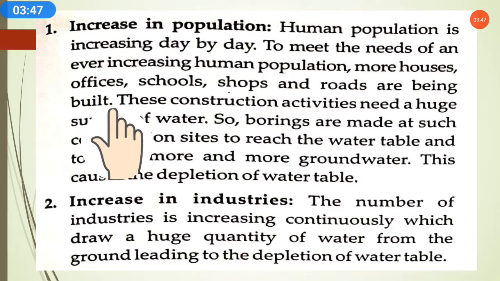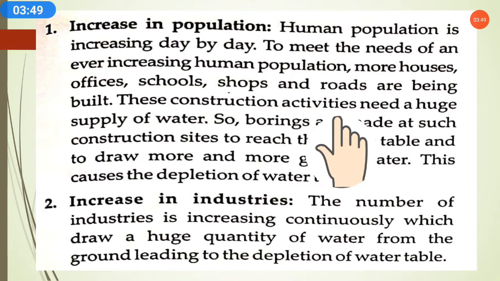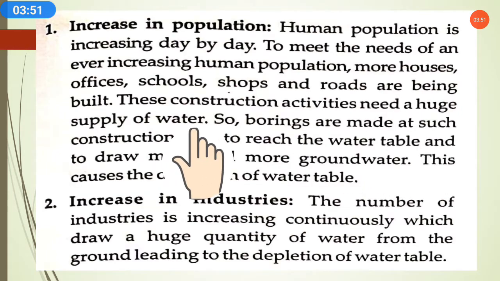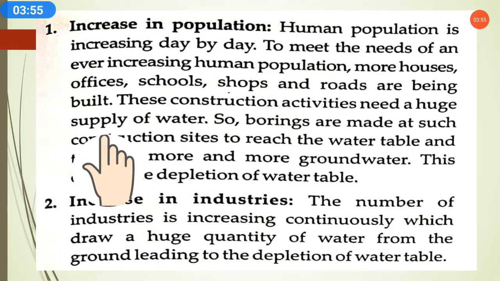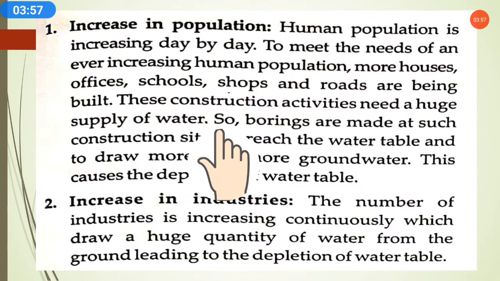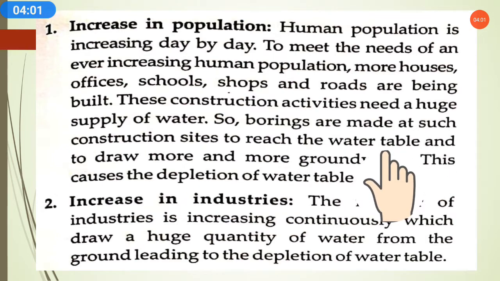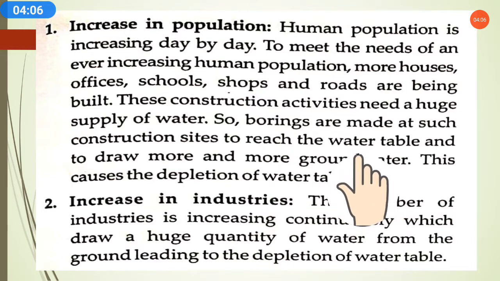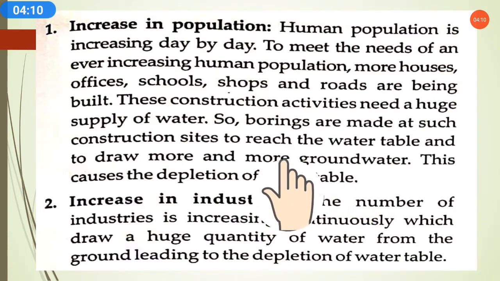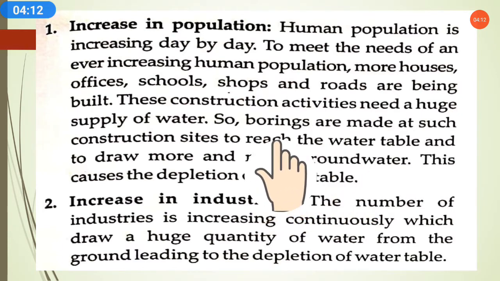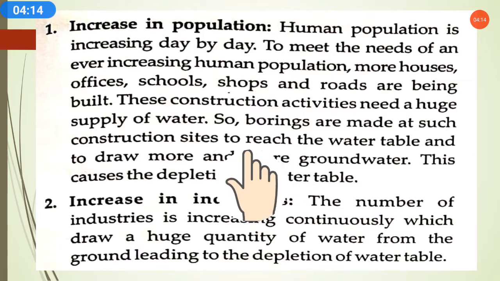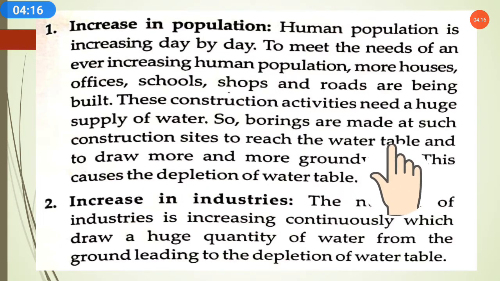All this construction will require water. These construction activities need a huge supply of water. As we know, during construction too much water is required. So borings are made at such construction sites to reach the water table, so that water can come directly from the groundwater and fulfill the water need during the construction time.